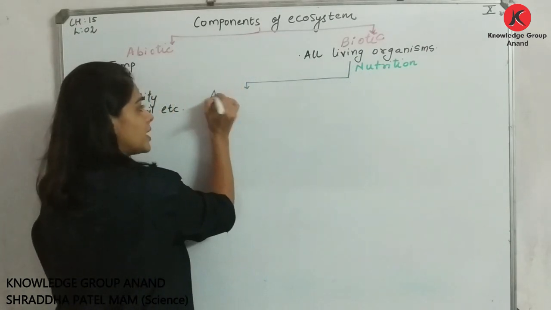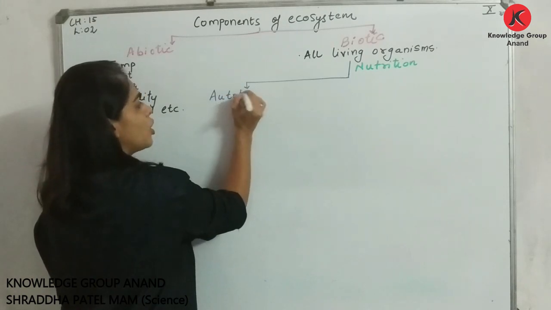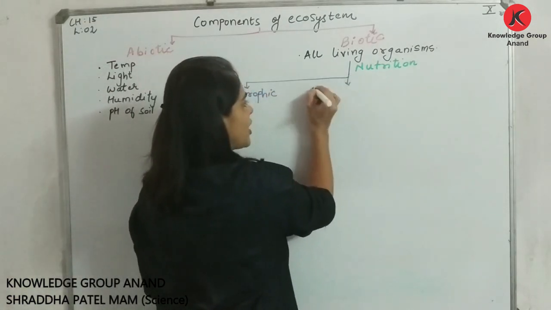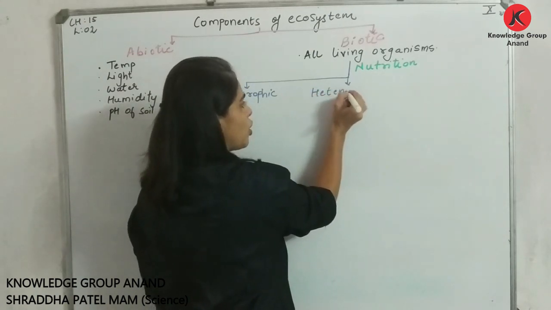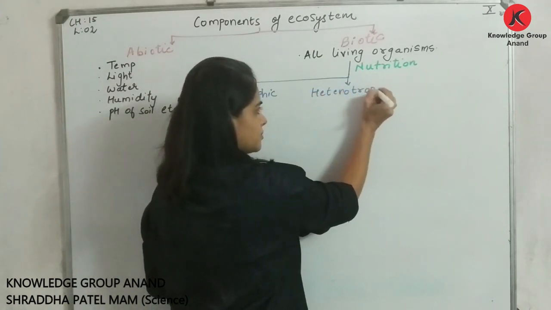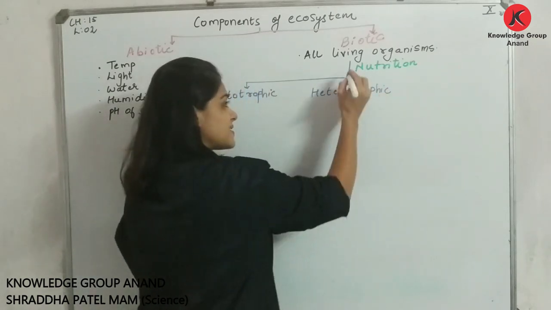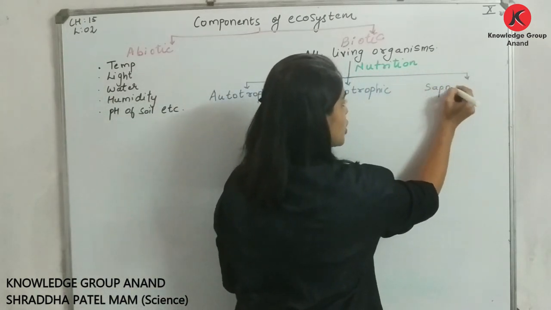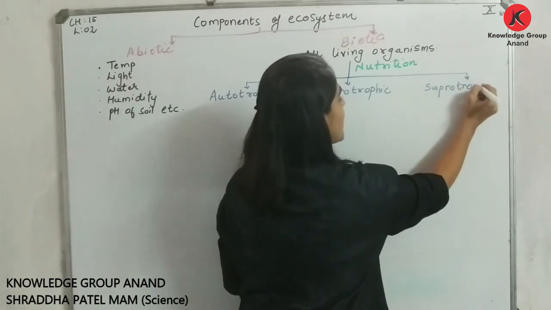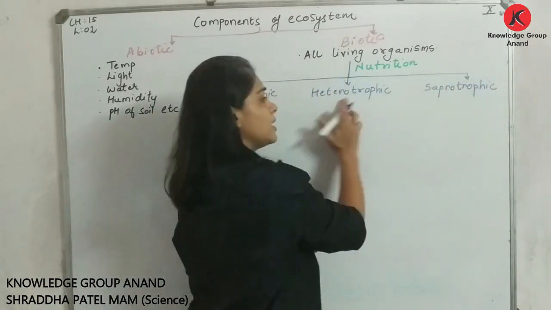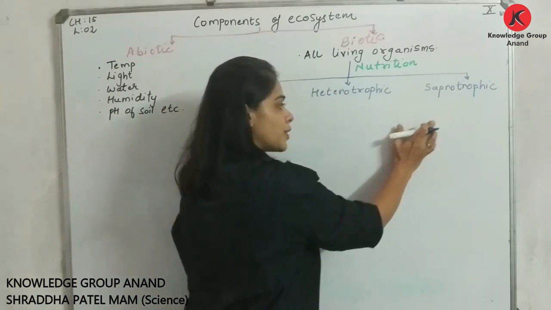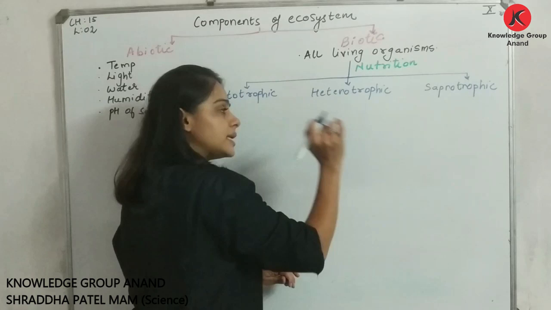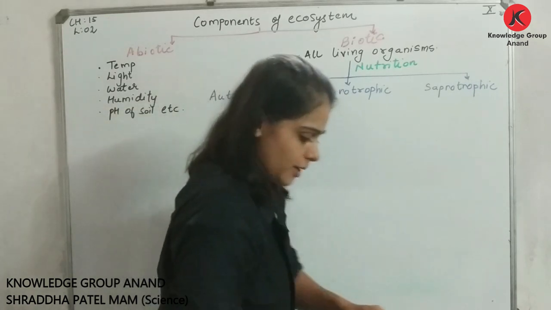So here I am writing some of them are autotrophic, some of them are heterotrophic. And specifically I am writing saprotrophic. Again, saprotrophic mode of nutrition comes under heterotrophic mode only. Am I clear? Okay.